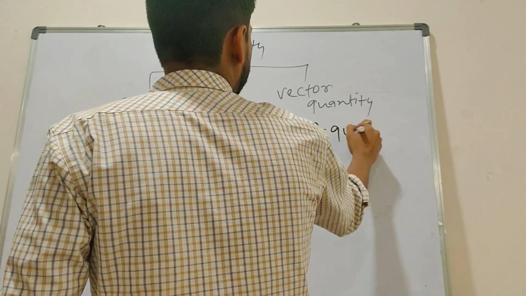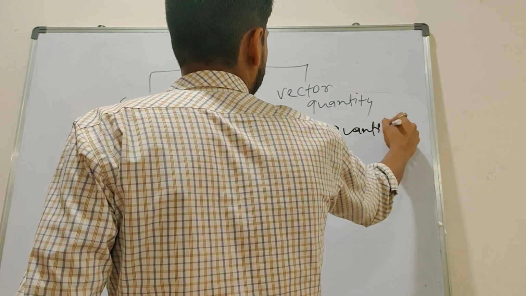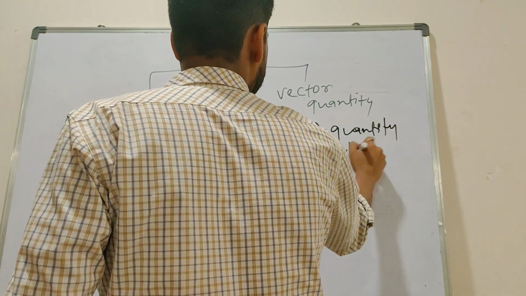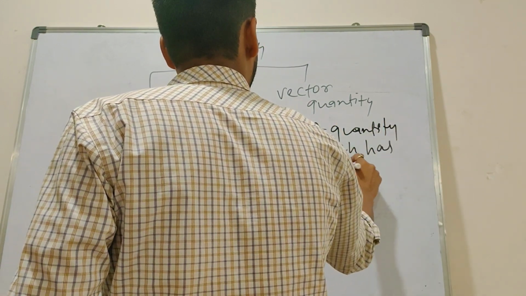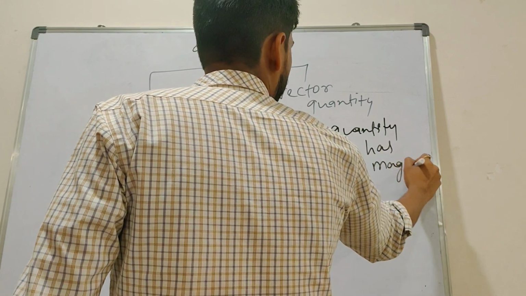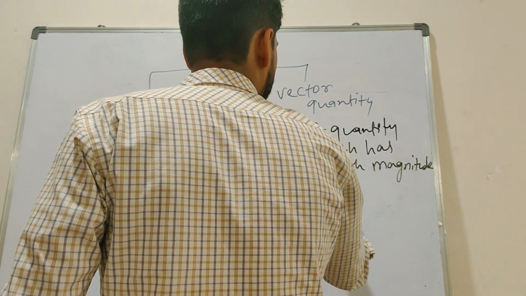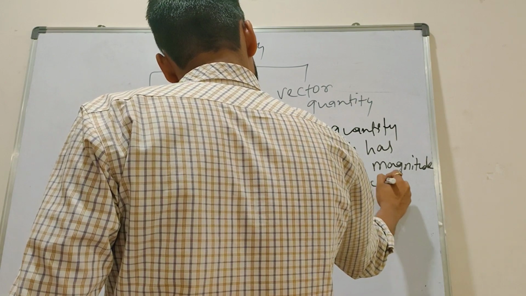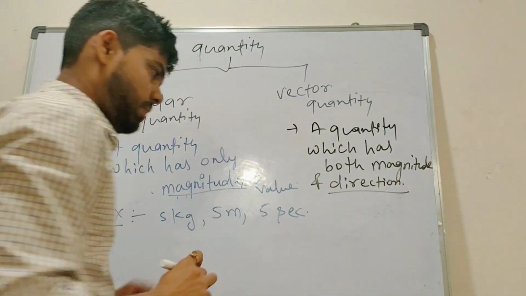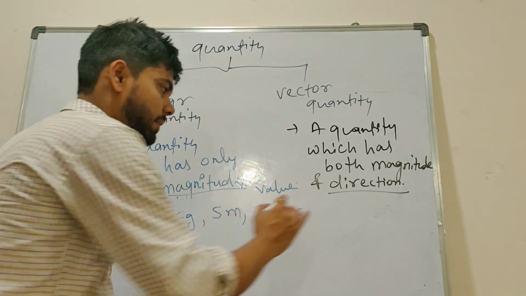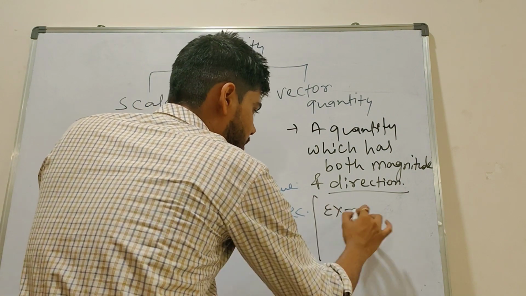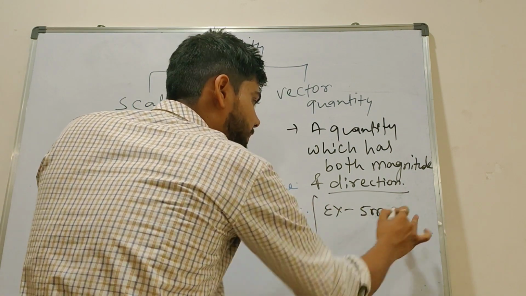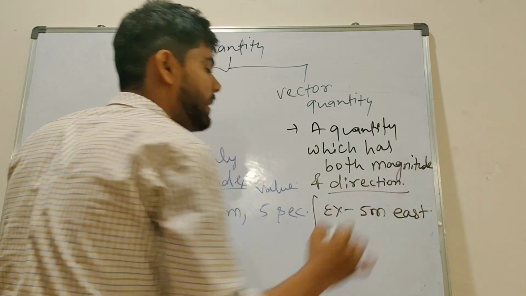So what is a vector quantity? A quantity which has both magnitude and direction. Suppose if I say 5 meter, but with the meter I use the term east, 5 meter east.